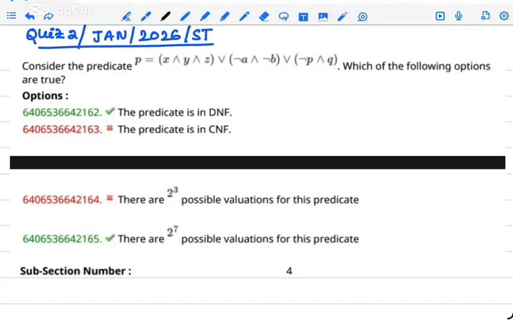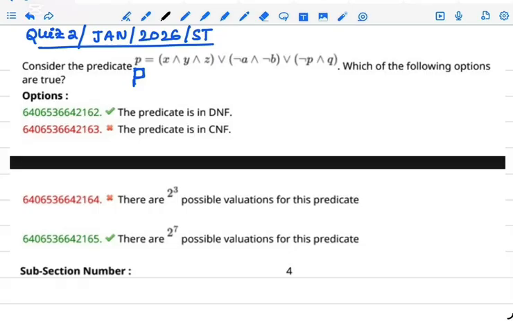This question is from the Quiz 2 January 2026 ST question paper. Consider the predicate P, which is given in terms of X, Y, Z, A, B and small p, small q. This is capital P, friends. Which of the following options are true?